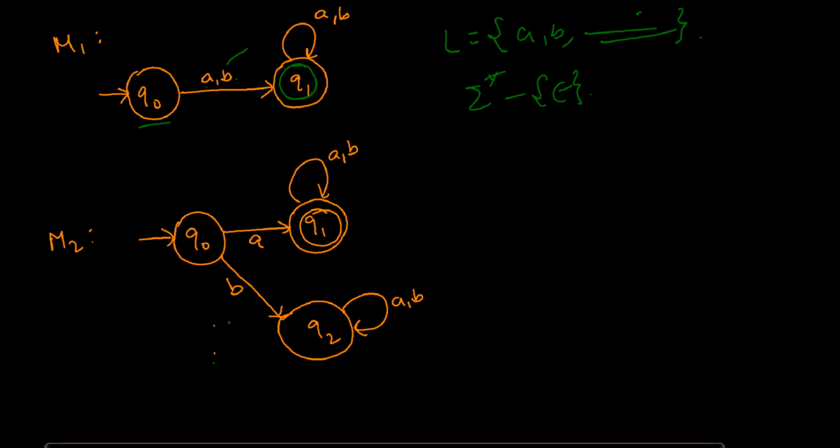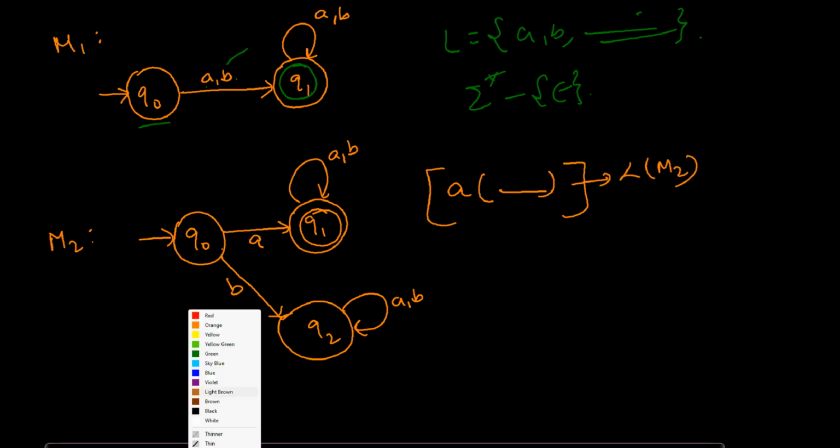So from the initial state, how can you reach the final state? When you see A, you go to the final state. Once you are at the final state, whatever comes does not matter. So when you see A, you go to the final state, and then whatever comes, you are still in the final state. All these strings are going to be accepted. And from the initial state, if you see B, you go to the dead state. This is what the language of M2 is.